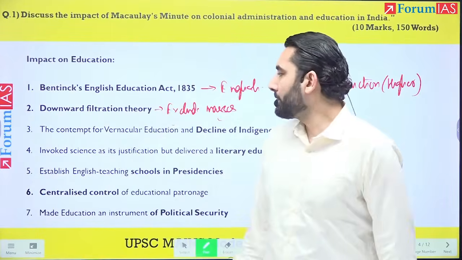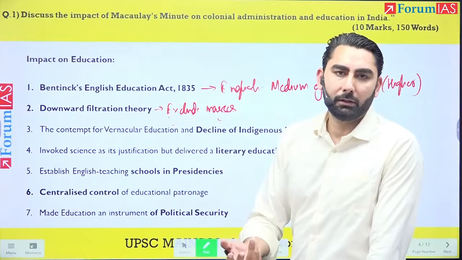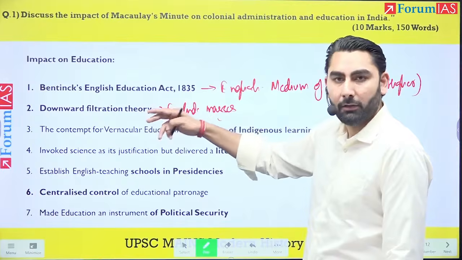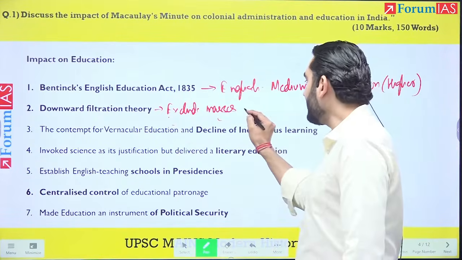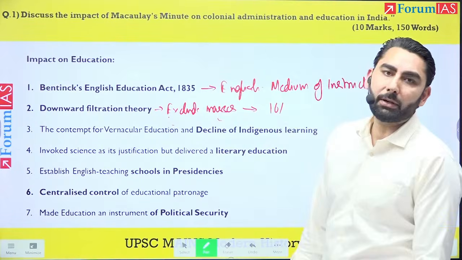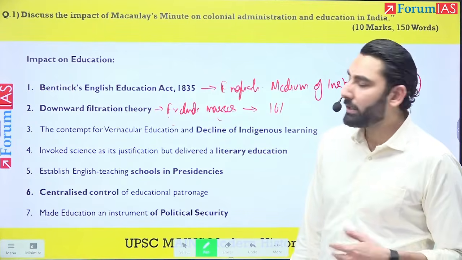So what they are doing? They're introducing English education, but not making it available to the Indians. And this will be more detrimental when we see the further points. So it excluded the masses from it. That is why an independent India had only 16% literacy rate, right? So it left the masses educationally deprived.